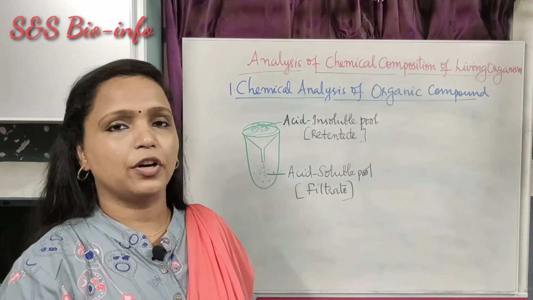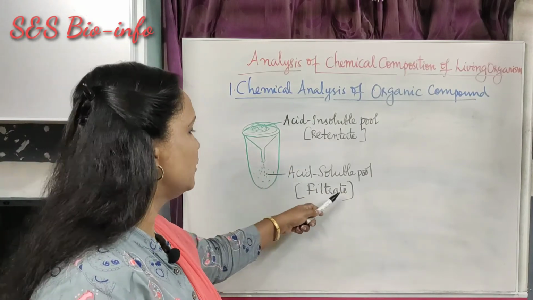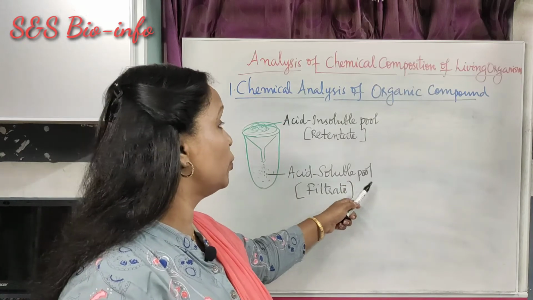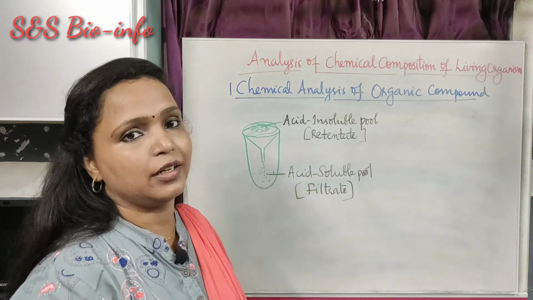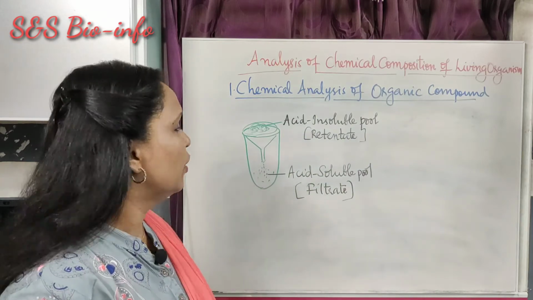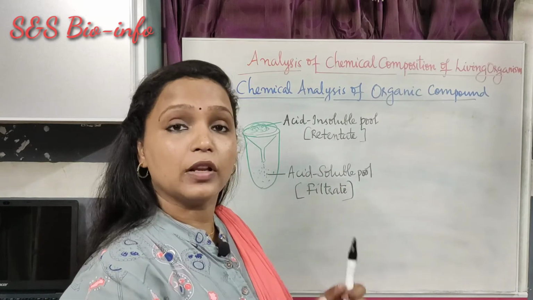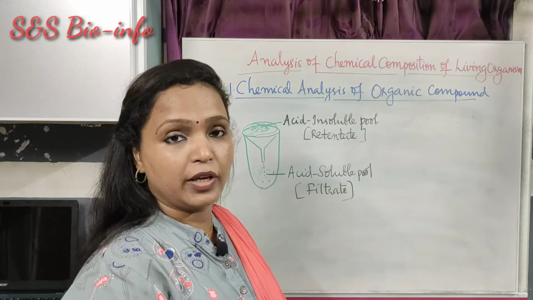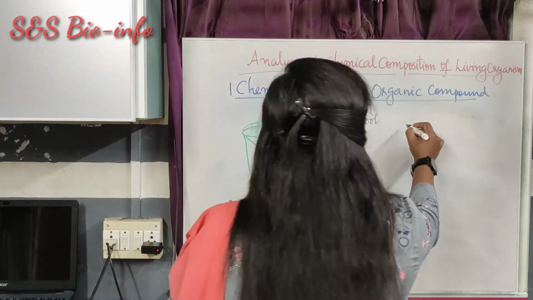After the filtration of the slurry, we get two fractions like this. One is the filtrate, which is called the acid soluble pool, and the other one is called the acid insoluble pool or retentate, which remains over the filter paper. And this acid insoluble pool consists of large molecules of organic compounds such as the large biomacromolecules.